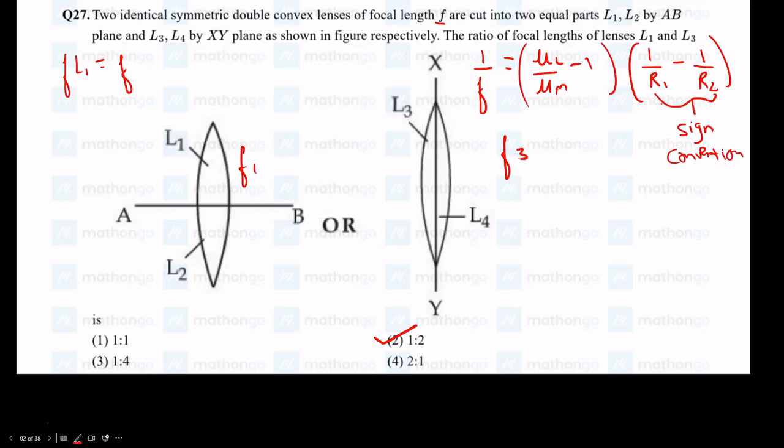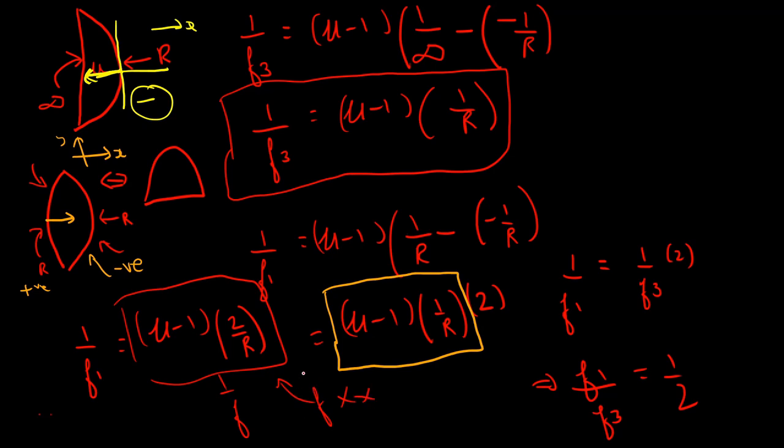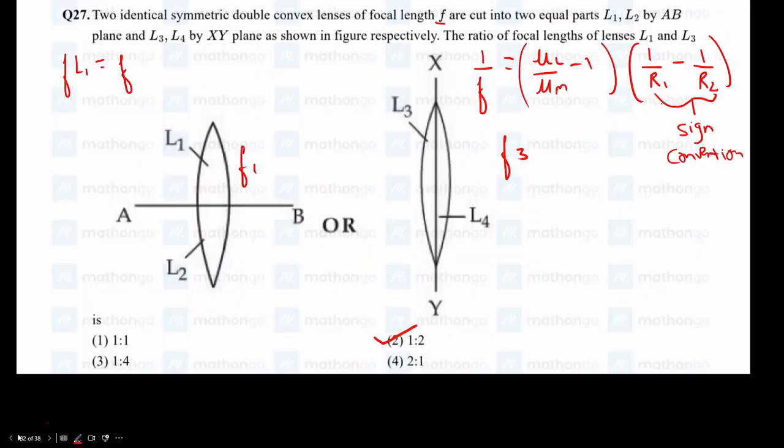Now let's go to the next question. We should be very careful over here. An error which people generally tend to make is, the entity which we are solving for over here is 1 by f. People normally write 1 by f, but while dividing, a common error is people take this as f and do it. That is totally wrong. You get the reciprocal of the answer, and as always you will also have the reciprocal in the options. The reciprocal is also given here to confuse you, but always make sure. This is a very common error.